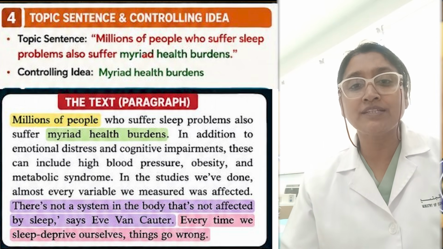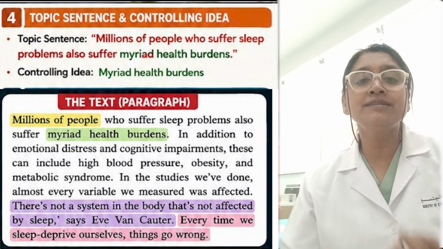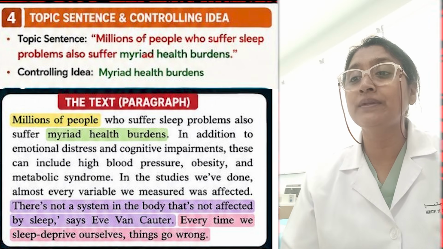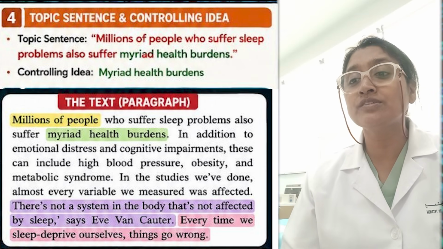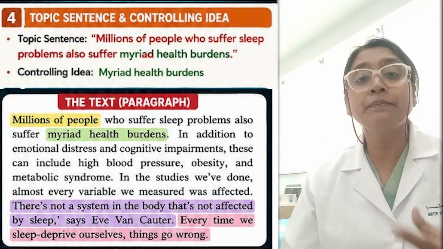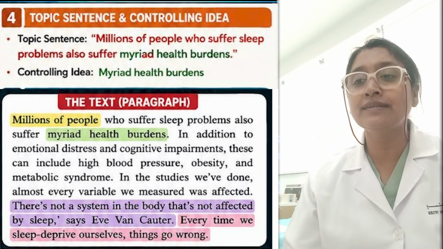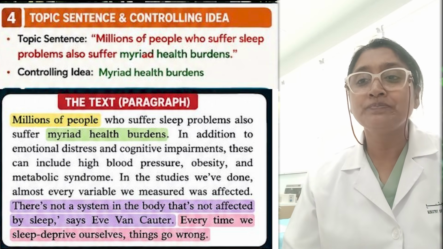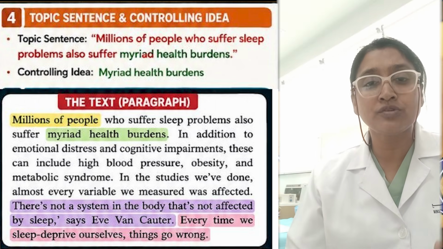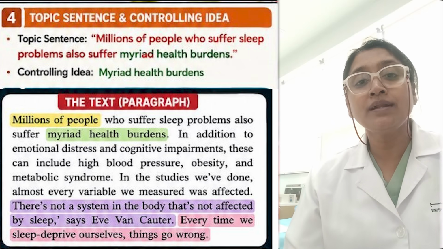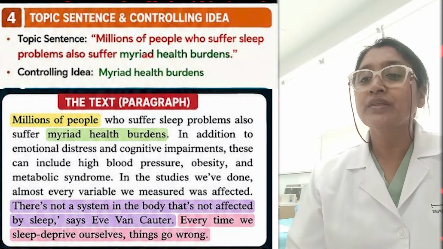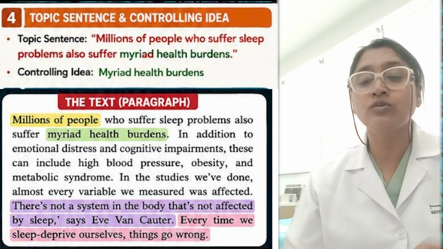From Father's videos, Father's lessons, we all have an idea. Topic sentence is the first sentence in the paragraph. So here, what is a topic sentence? Millions of people who suffer sleep problems also suffer myriad health burdens. And what is the controlling idea? Controlling idea is a part of the topic sentence, and what it mainly talks about. So it talks about myriad health problems. The whole paragraph is going to talk about what are the myriad number of health problems because of sleep deprivation. So this is a controlling idea in the topic sentence.